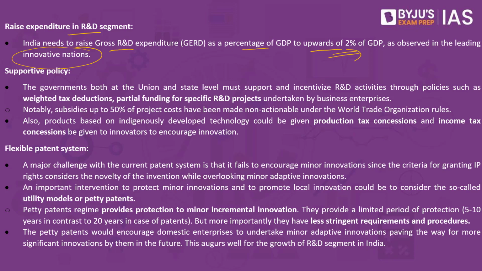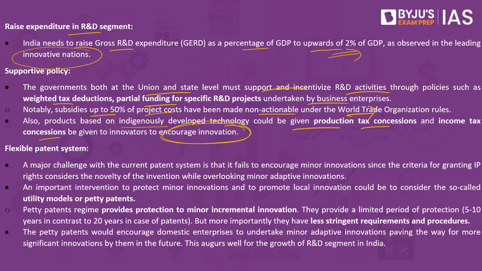Then we require supportive policy. What do we understand by supportive policy? The governments, both at the union and the state level, must support and incentivize R&D activities through policies such as weighted tax deductions, partial funding for the specific R&D projects undertaken by business enterprises. Notably, subsidies of up to 50% of the project cost have been made non-actionable under the World Trade Organization rules. Also, products based on indigenously developed technology could be given product tax concessions, and income tax concessions be given to the innovators to encourage innovation.